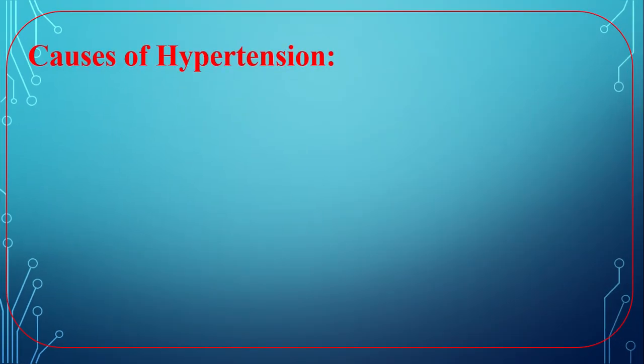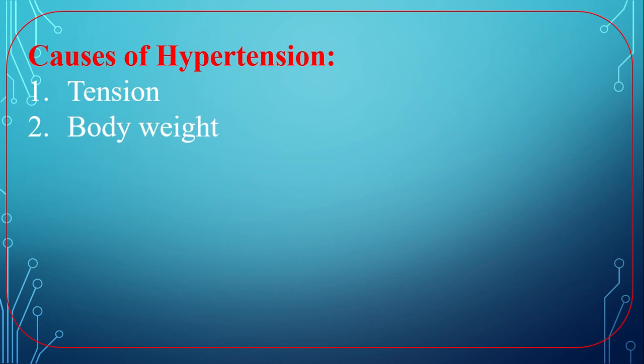Causes of hypertension. Number 1, tension. Excessive tension is one of the main causes of hypertension or high blood pressure. Body weight. We have to keep our body in perfect weight. If we are fatty or suffering from obesity, we may suffer from hypertension.